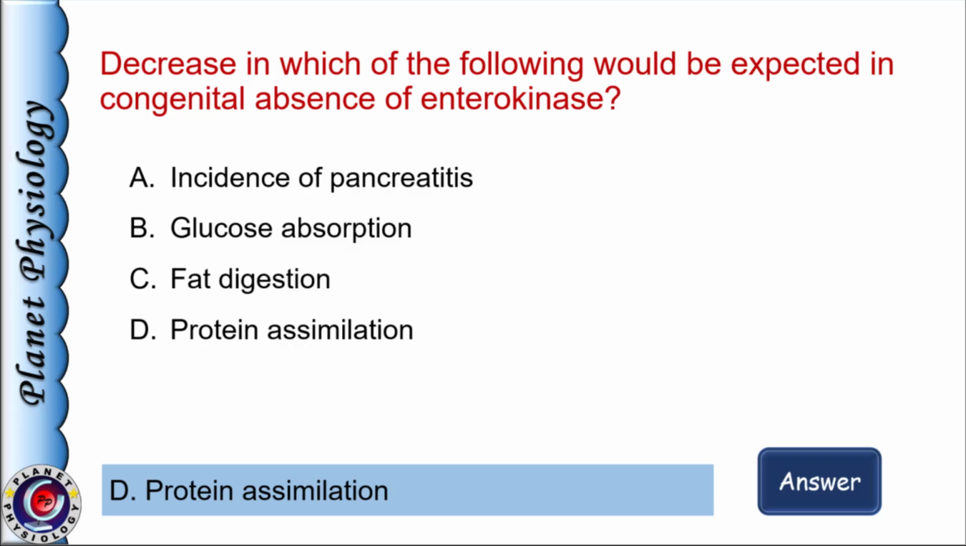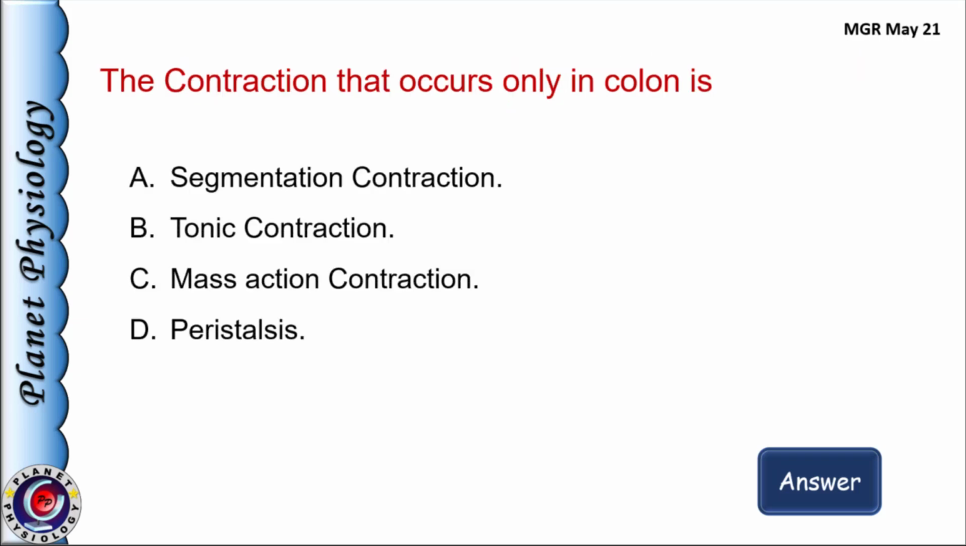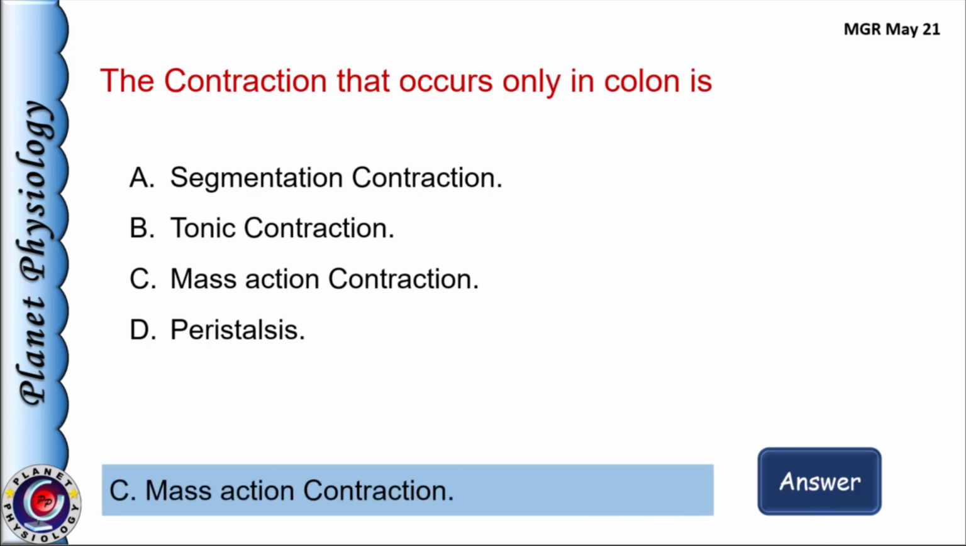Now coming to the questions on gastrointestinal motility. The contraction that occurs only in colon is A. Segmentation contraction, B. Tonic contractions, C. Mass action contractions, and D. Peristalsis. Yes, and the correct answer is option C, mass action or mass movement. Mass action usually leads to initiation of defecation reflex.